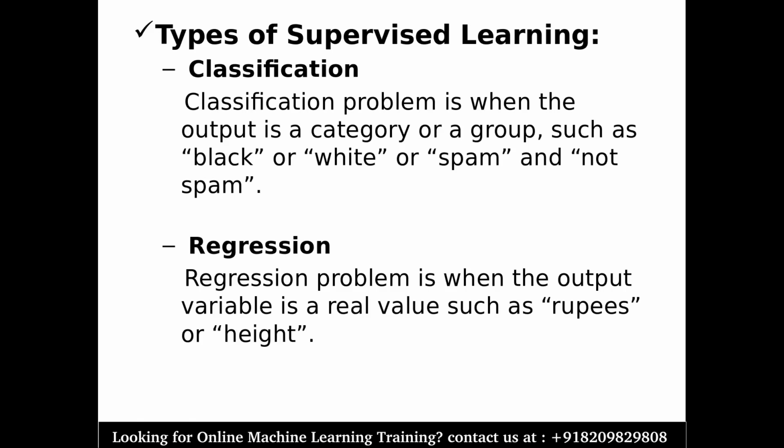So regression works in a similar way, because it generates some fixed, precise, exact value that you can further use with your program. So this is the difference between classification and regression, and these are the two different types of supervised learning. Under these two types, you will have multiple other algos that we will cover in the next videos of the machine learning series. So stay tuned for that. Now let's move to the next slide.